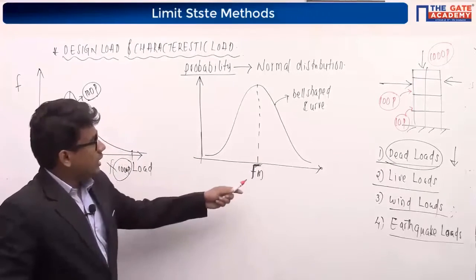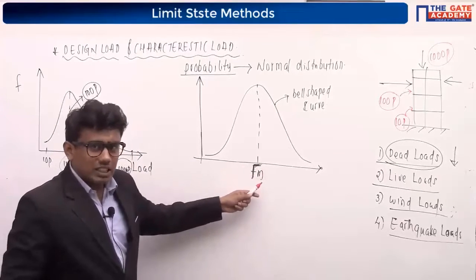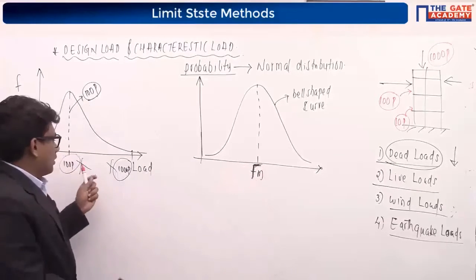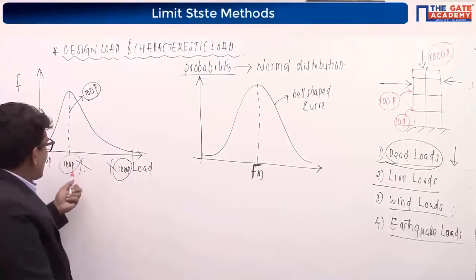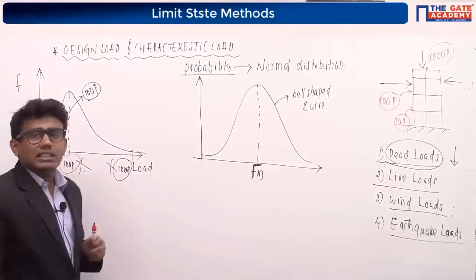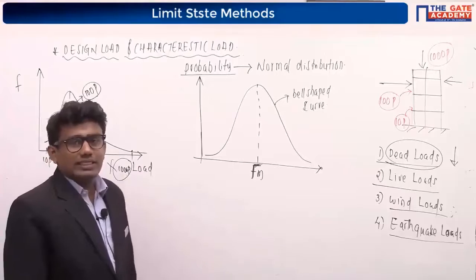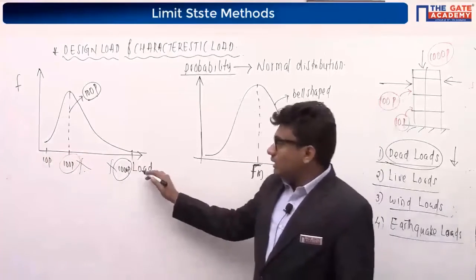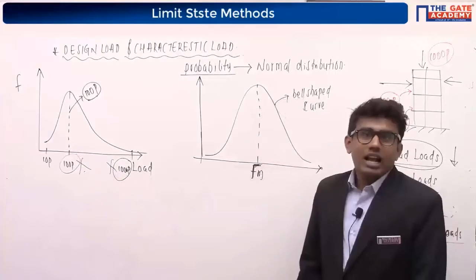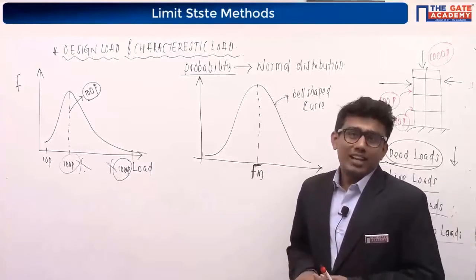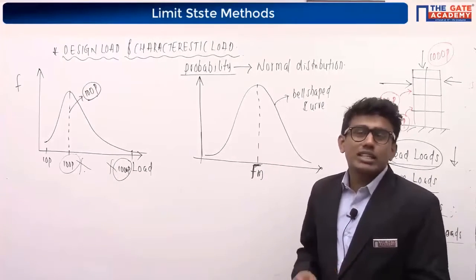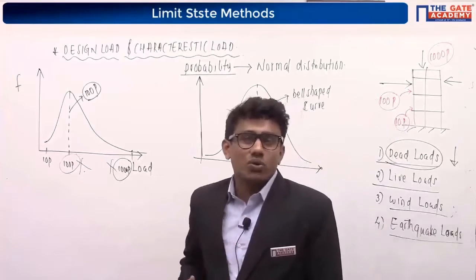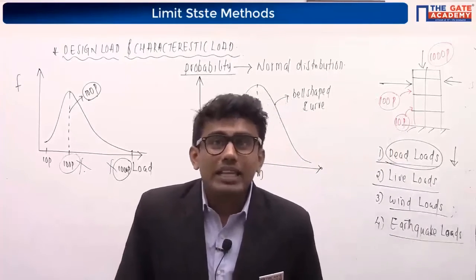Now tell me, which one will I consider? Will I consider this mean load, that means around the mean of these loads, or will I consider this 100, or will I consider this 1000? Which one will I consider for the design? I am not going to choose any of these. I am going to follow IS 456-2000 blindly.